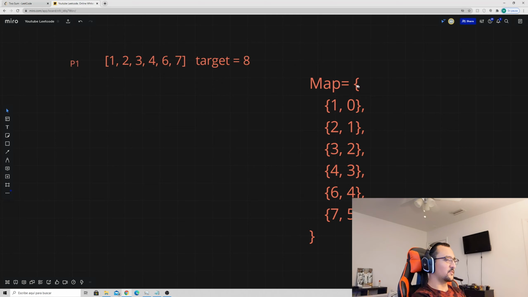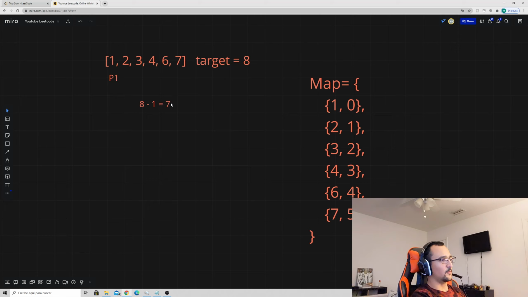So after we fill up this map with the values in the array, we'll use another for loop to declare a pointer, and we're going to make this pointer traverse the entire array. And this pointer here, for example, we'll move it over to the first element. So we're going to get our first element is 1. So then we calculate what the complement of x is, the complement of the target. The complement will be, in this case, 8 minus 1, which will be equal to 7.